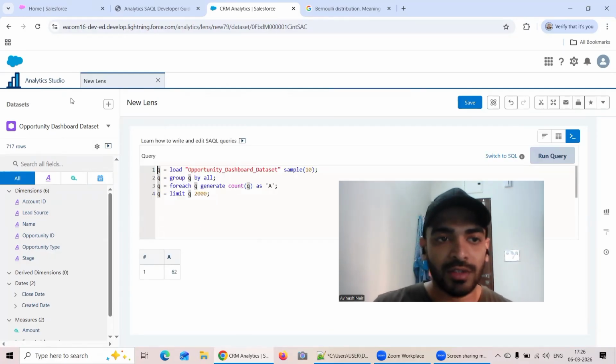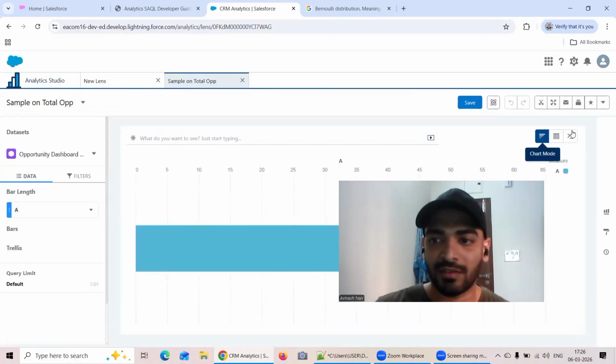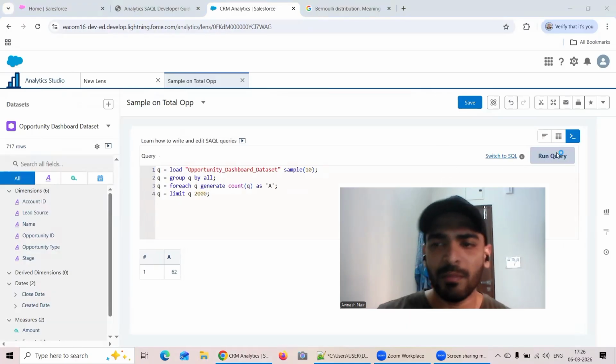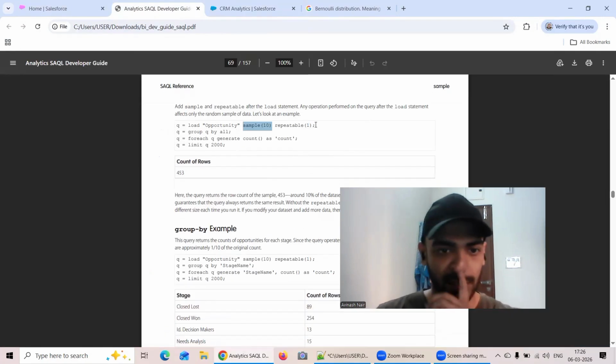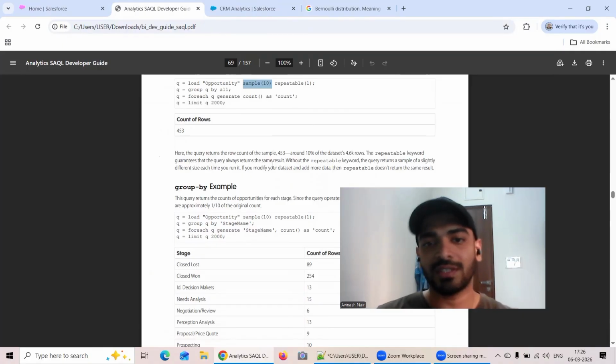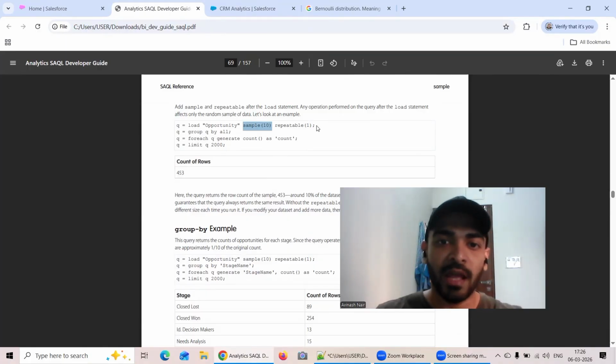Okay, fine. So on some occasions it gives you a different result as well. So let's say if I open this lens once again, if I go to this SAQL mode, at some later stage we can also try it out once again. But the idea is that once you put this word repeatable, it always gives you the same result. Here, as you know, the count of rows is 453, which is around 10% of the data set. The repeatable keyword guarantees that a query always returns the same result. So if I run that query at a later stage, there's a high possibility it may not show me 62, it may show me different numbers like 64, 65, whatever. But once you use this keyword repeatable, it will always give you the same result.